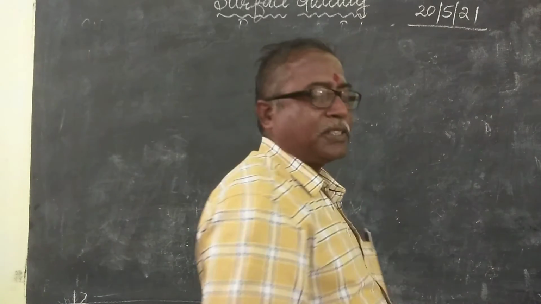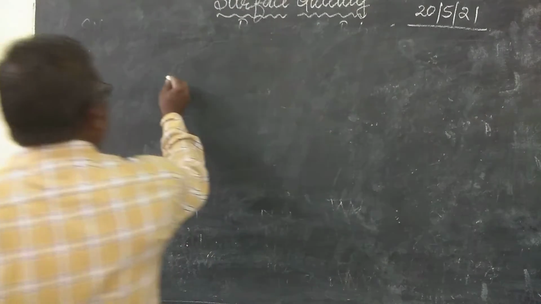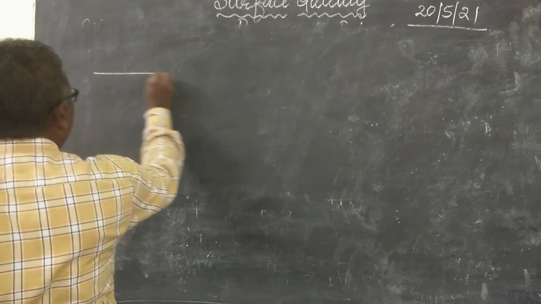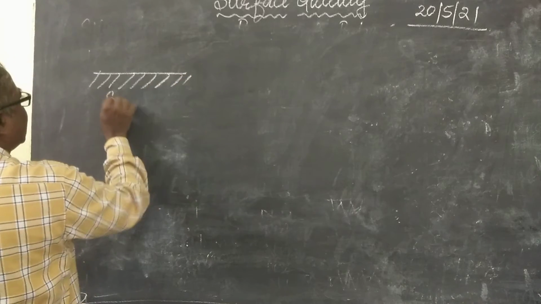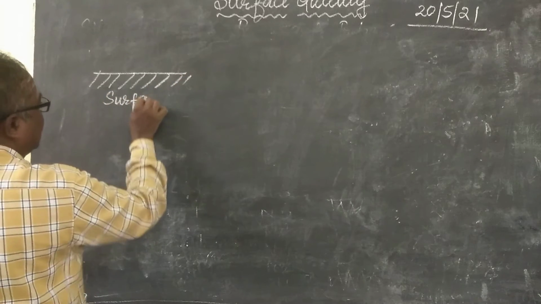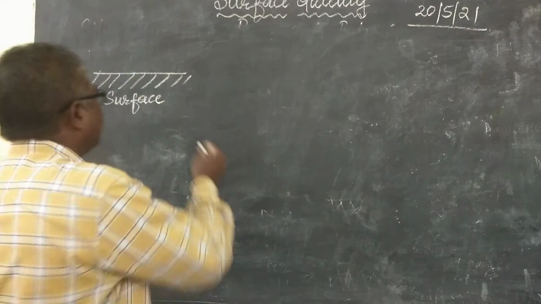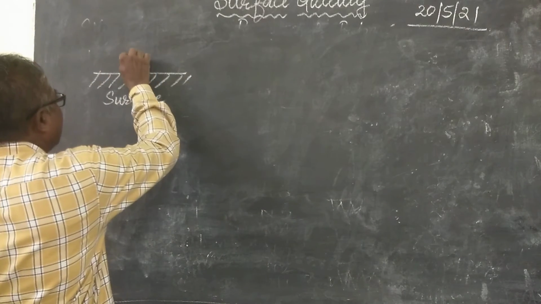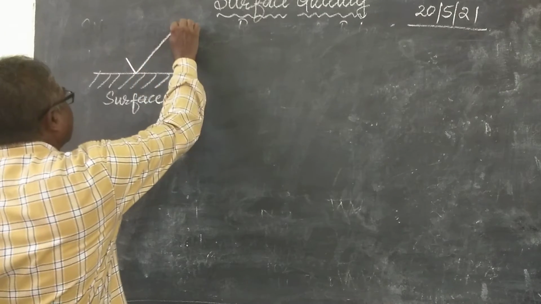Then when you see these machining symbols, for example, the surface will be like this. This is the surface. There will be a line like this and a line like this.